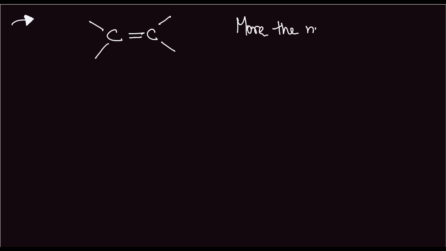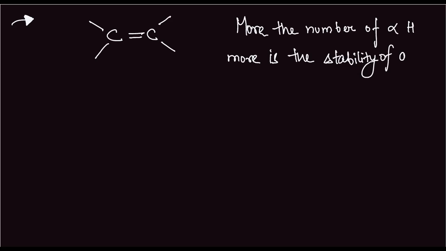More the number of alpha hydrogens, more is the stability of alkenes.